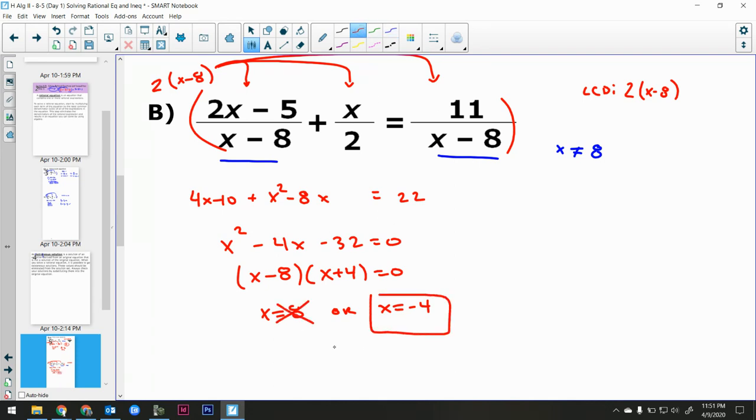This gets thrown out. Why? Because x could not equal 8. The only solution to this equation is 4. Oh, excuse me, negative 4. Okay.